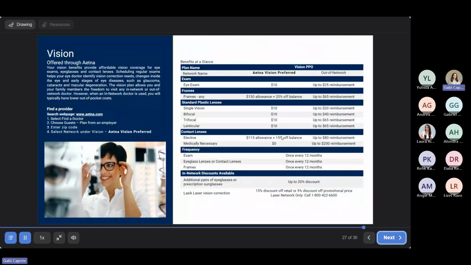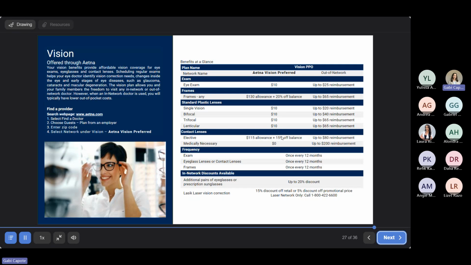So here we have the vision plan, same as last year, offered through Aetna. You have in and out of network benefits available to you. Always better to stay within the network. It's going to be much more cost effective. If you stay within the network, your eye exam is only going to be $10, and frames is going to be a $130 allowance with 20% off any additional balance.